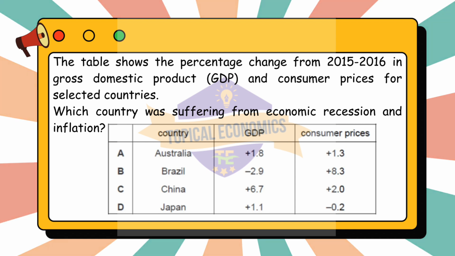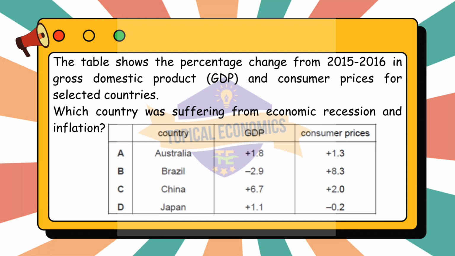Option A, Australia. GDP, plus 1.8%, positive growth, so no recession. Consumer prices, plus 1.3%, inflation, as prices are rising. Hence, we see that Australia is experiencing growth, not a recession, and inflation.